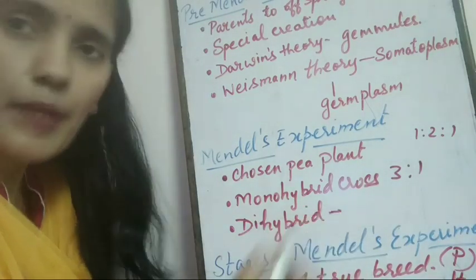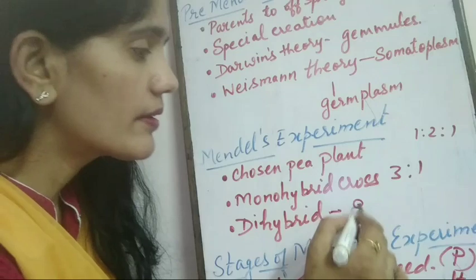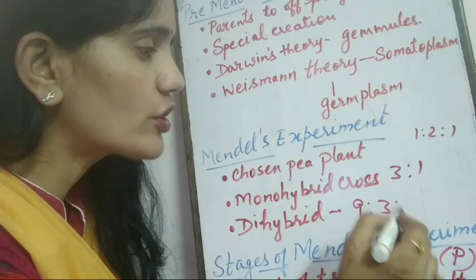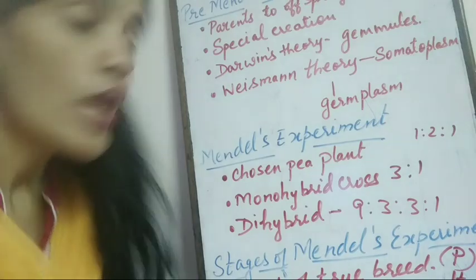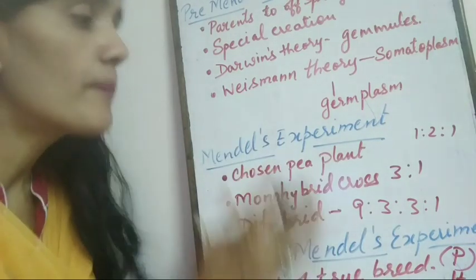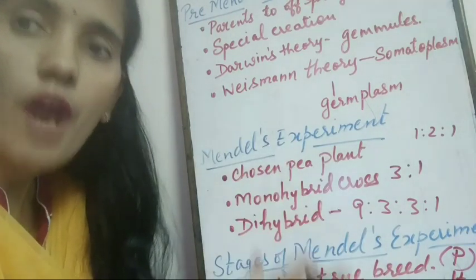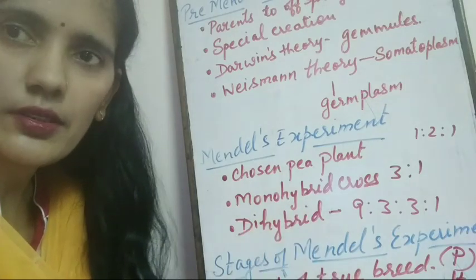And for the dihybrid cross, he observed that the ratio is 9:3:3:1. So this was the result of Mendel's experiments.